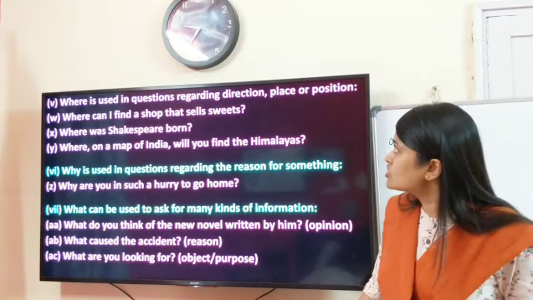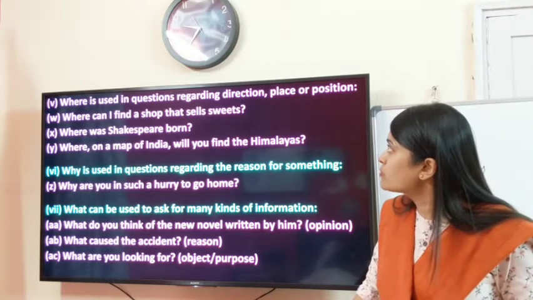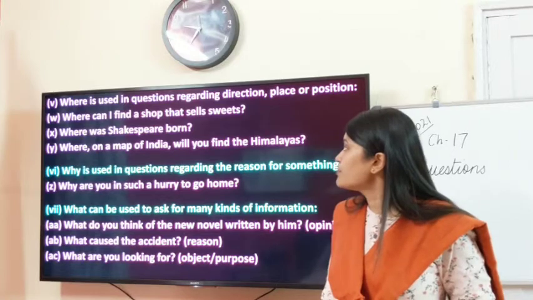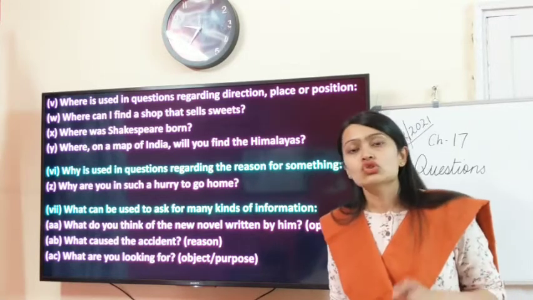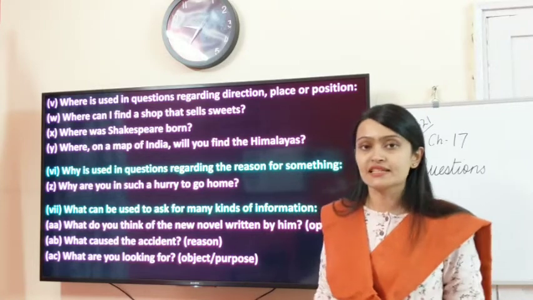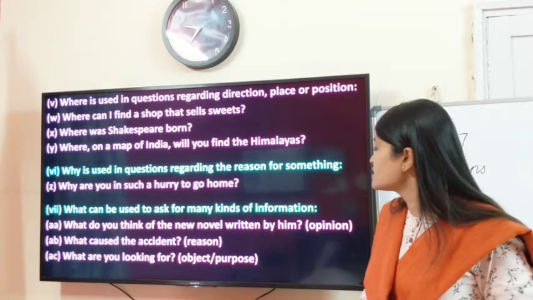Where is used in questions regarding direction, place or position. Where can I find a shop that sells sweets? Where was Shakespeare born? Where on a map of India will you find the Himalayas? So this where question will give us the direction, location, place. Okay. Next, why is used in questions regarding the reason for something.